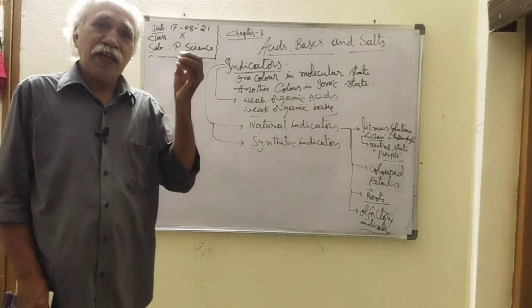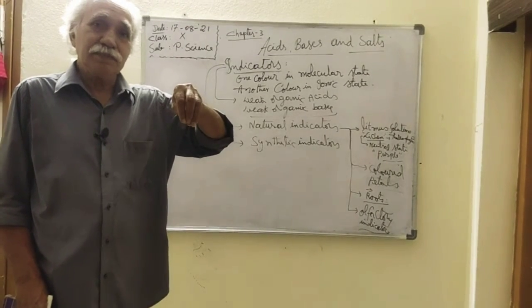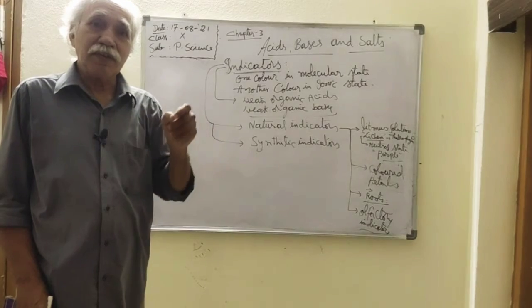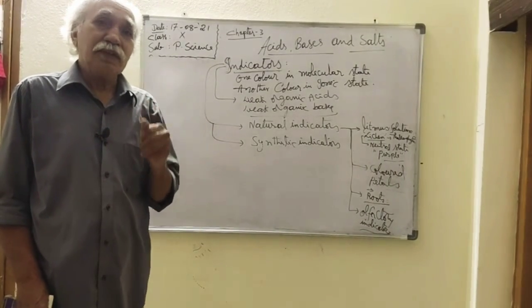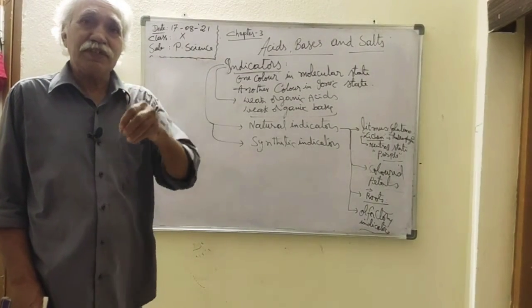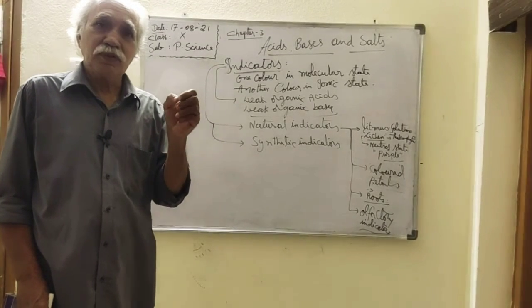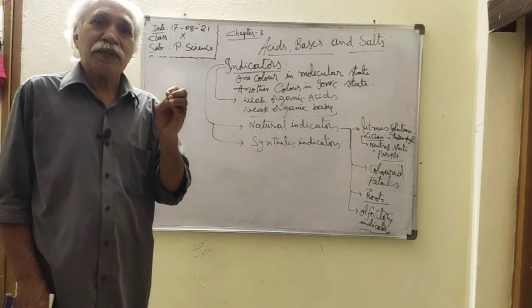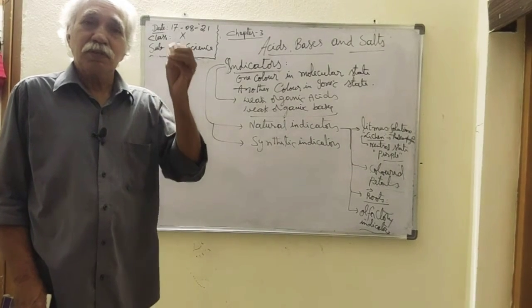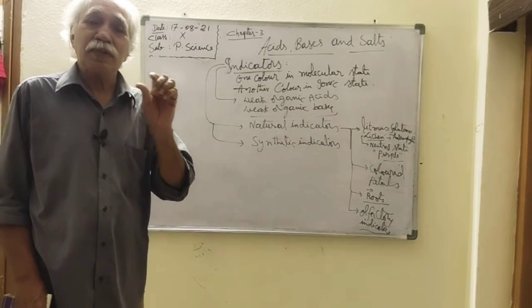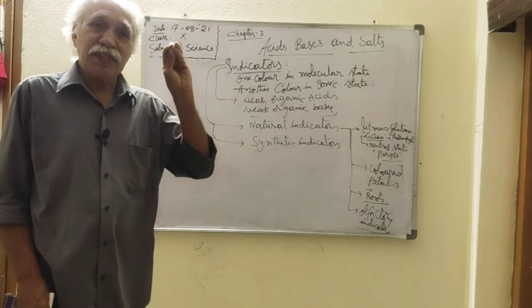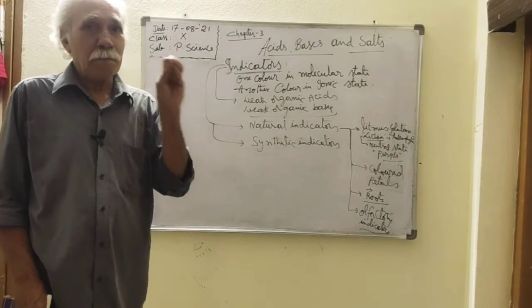Where you put an acid, it gives a flavor smell. Where you put a base, it is an irritating smell. So acid with onion strip gives the flavor smell, whereas base gives the irritating smell. So based on that, you can tell whether the given substance is acid or base.